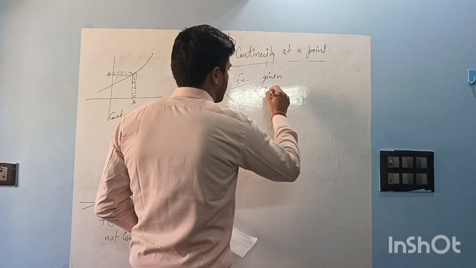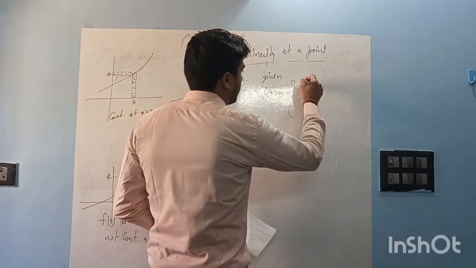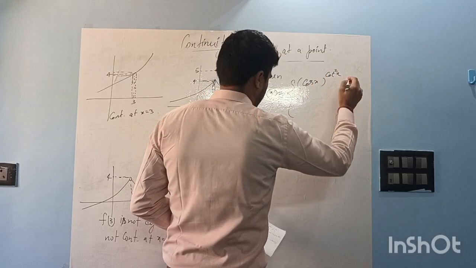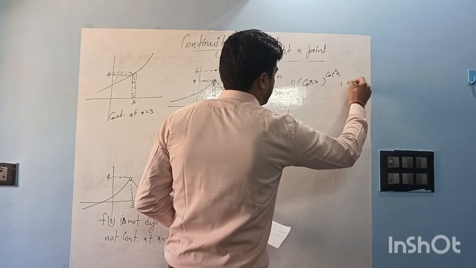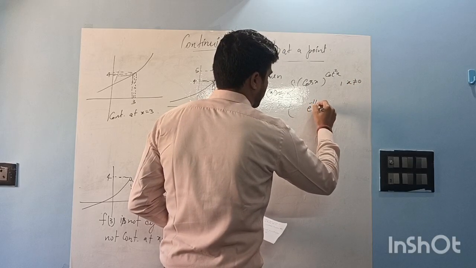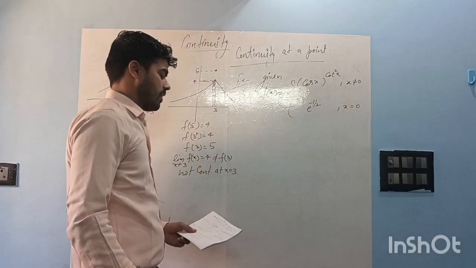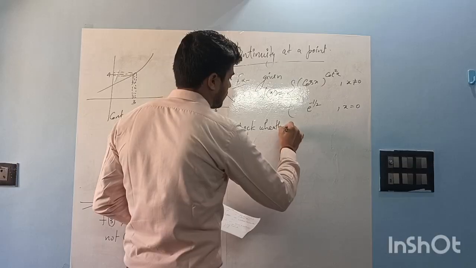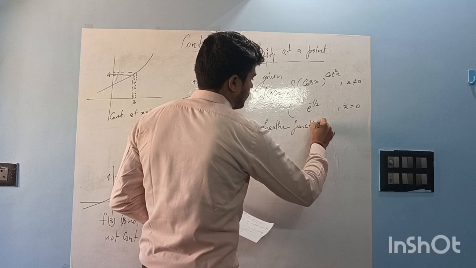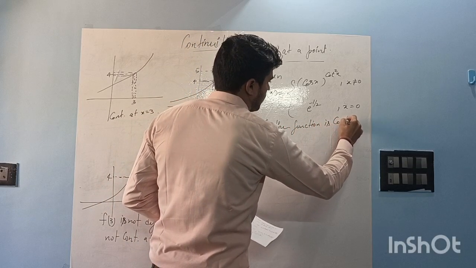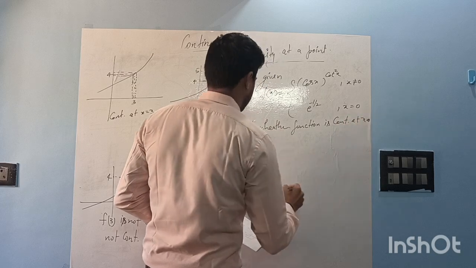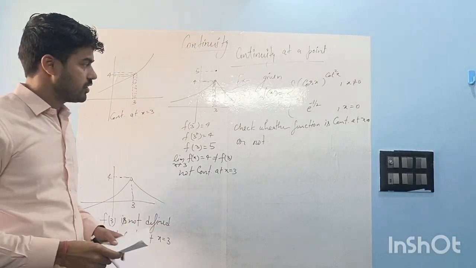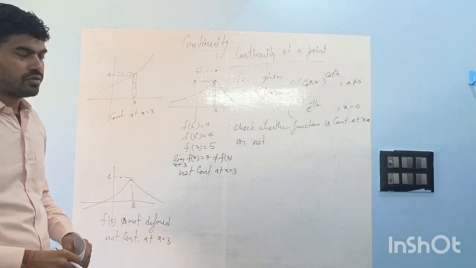Given the function f of x is cos x to the power cot square x when x is not equal to 0, and it is e to the power minus 1 by 2 when x is equal to 0. Check whether the function is continuous at x is equal to 0 or not. So we need to check if the function is continuous or not at x is equal to 0.